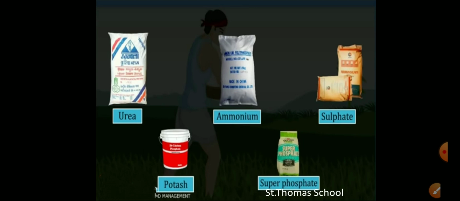The use of fertilizers has helped farmers to get better yield of crops such as wheat, paddy and maize. But excessive use of fertilizers makes the soil less fertile. Fertilizers have also become a source of water pollution.